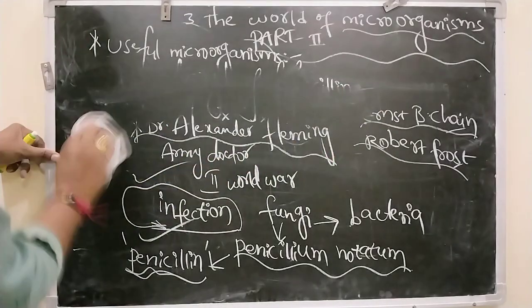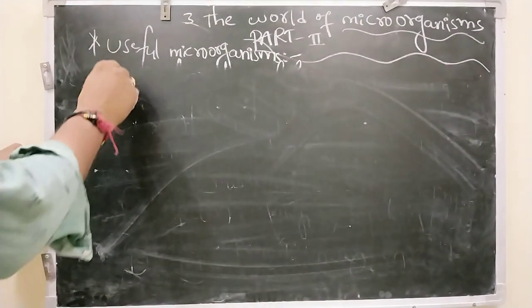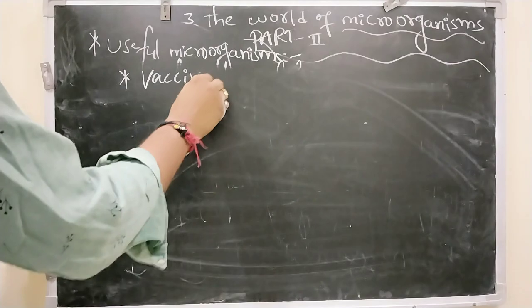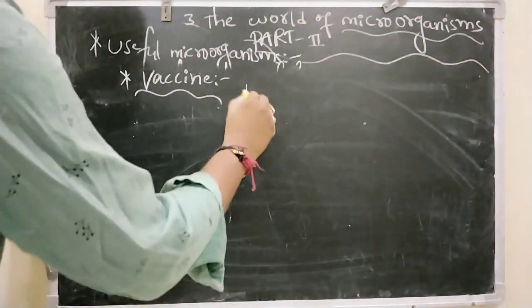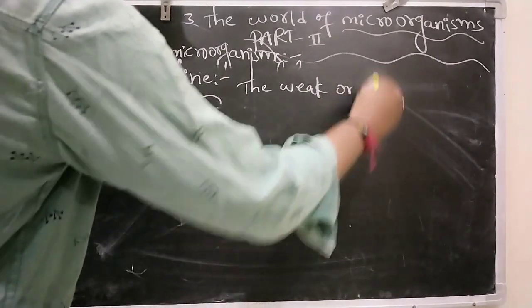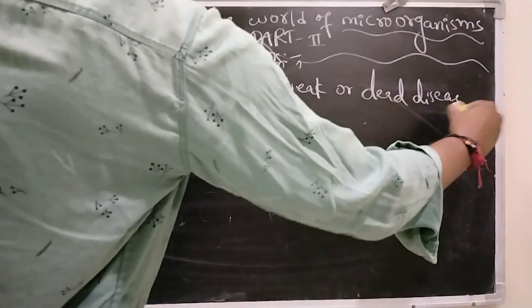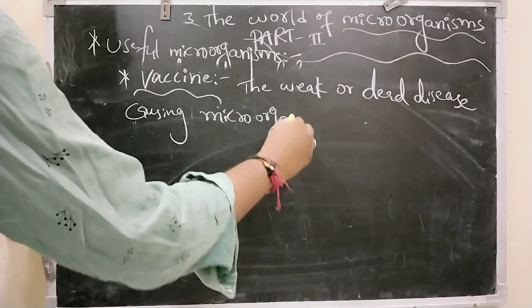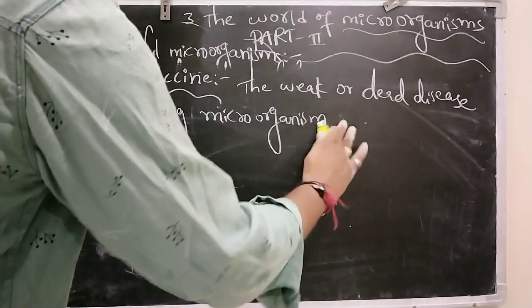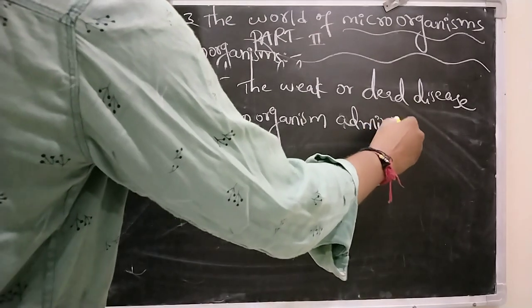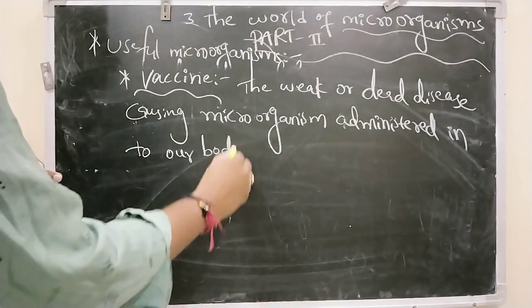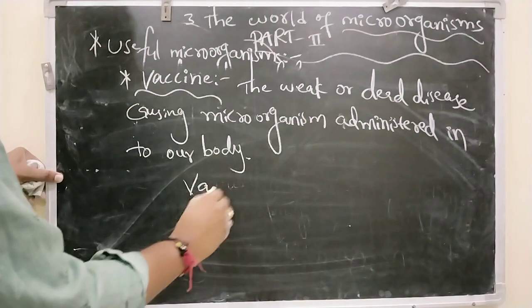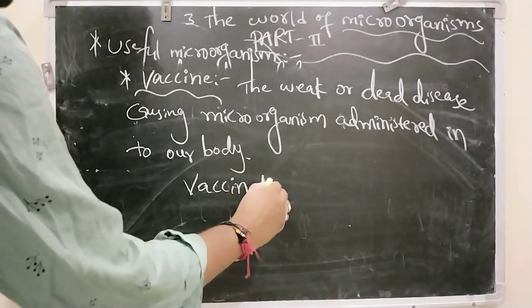Next, vaccine. What is a vaccine? The weak or dead disease causing microorganisms administered into our body are called vaccine, and the process of injecting a vaccine is called vaccination.